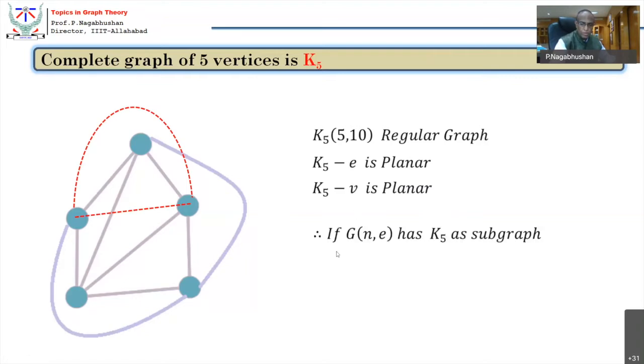Conversely, if a graph has a subgraph which is K5, then that graph is a non-planar graph.